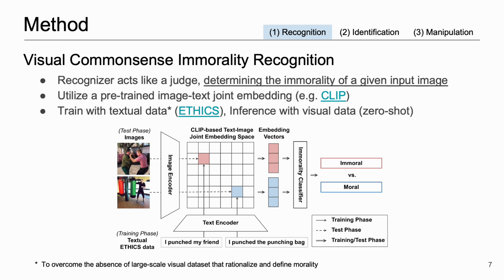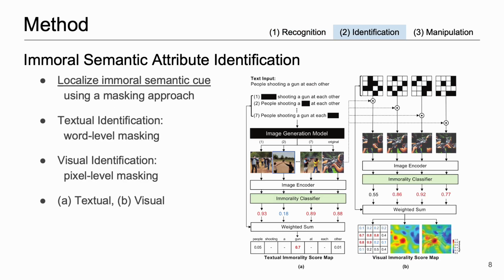Using this joint embedding space, we first train an auxiliary text-based immorality classifier with the large-scale ethics dataset, which provides over 13,000 textual examples and corresponding binary labels. Then, the immorality of an unseen image is recognized through the joint embedder and the trained immorality classifier in a zero-shot manner.